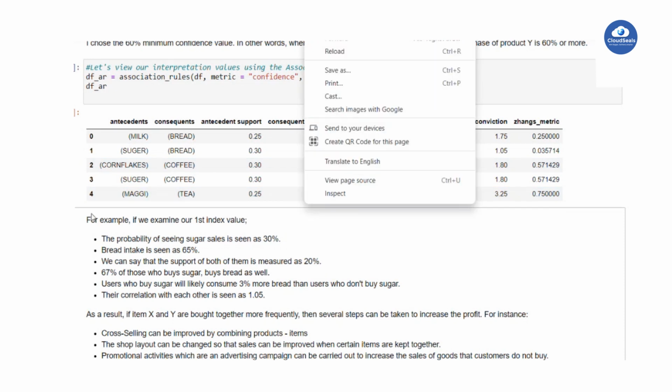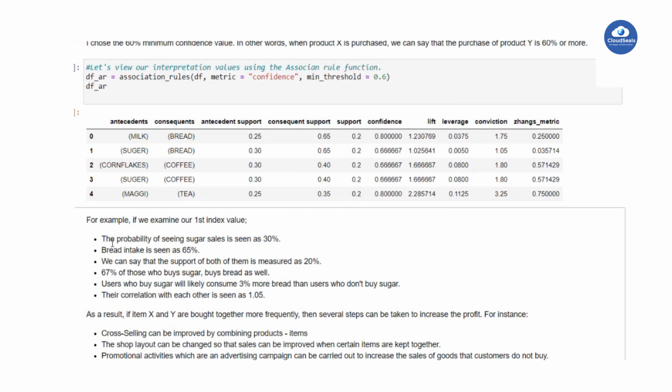For understanding purposes, I have taken only 20 for example. Here I am able to say clearly that the probability of sugar is 30%. The bread probability is 65%, so most of the people are interested in bread. We can say that the support of both of them together is 20%. Let's take the support for the combination of sugar and bread.